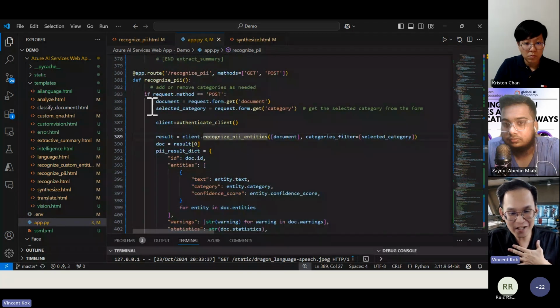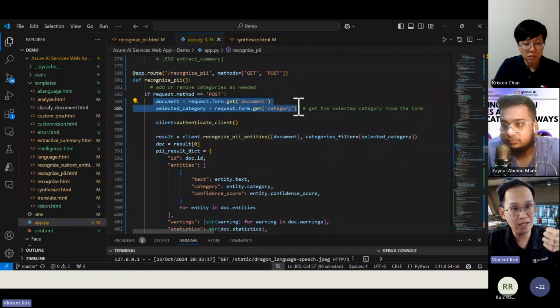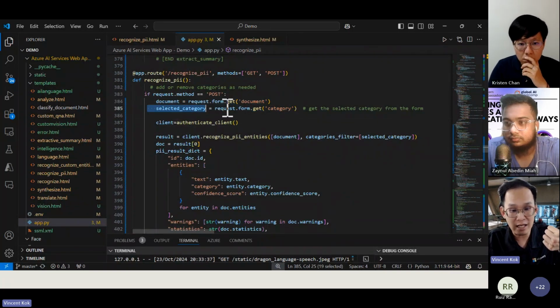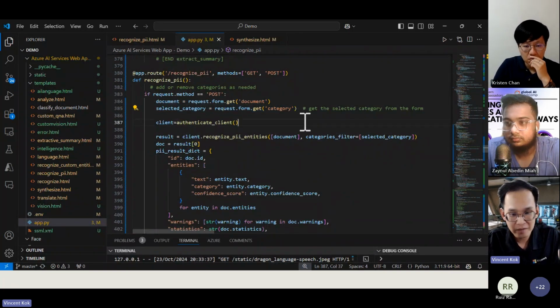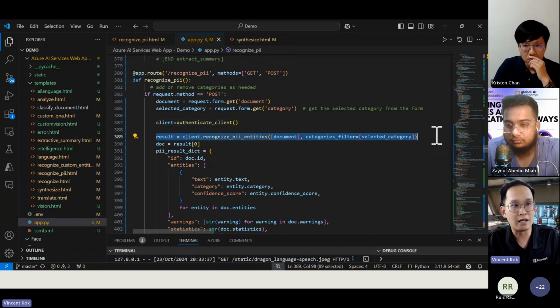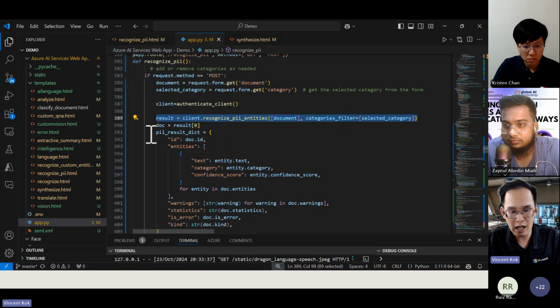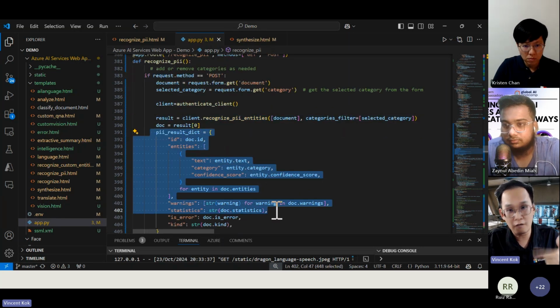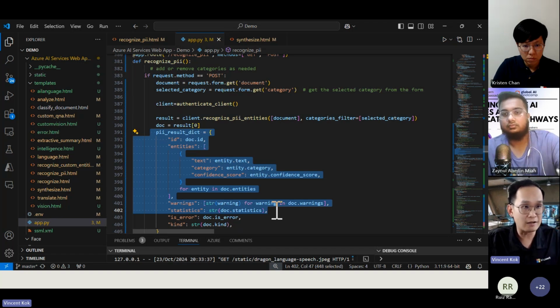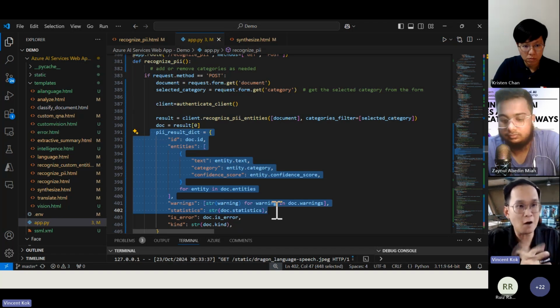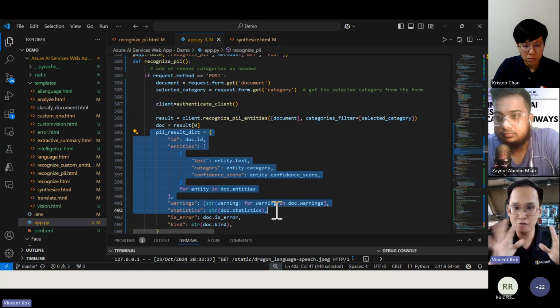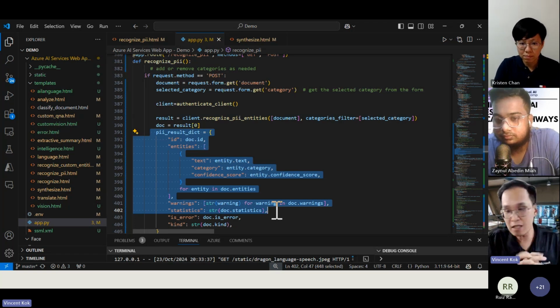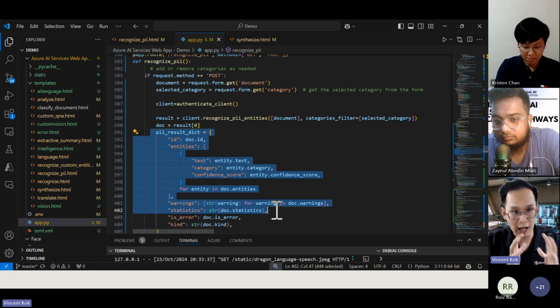You can see there, right? I only need to get the documents, get whatever selected category by my front end, and then I pass it in to this right here. Then I will get the result. Of course, I need to code the way to get the result from the dictionary, right? Do you all see that? Is it easy or hard? I'm not sure, for some of you, do you have the software background? But by seeing me explaining like this, are you able to follow?